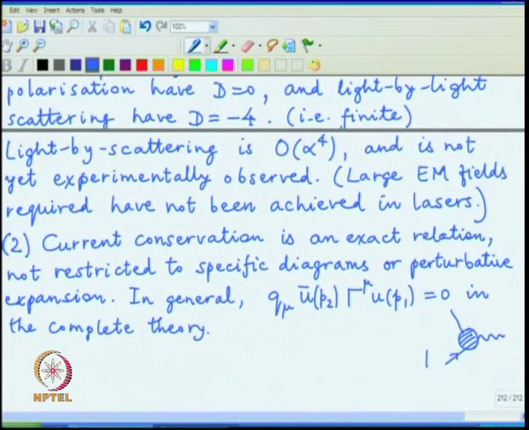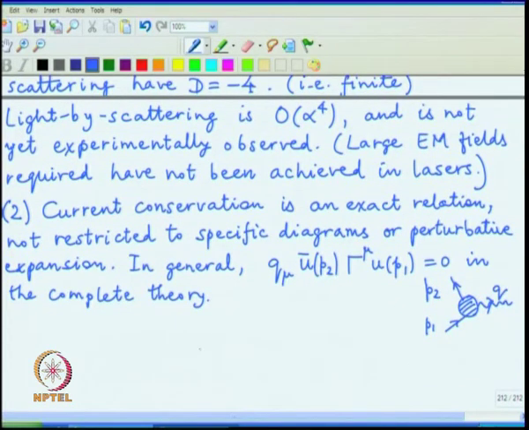There is a momentum P1 coming in, P2 going out, and Q is the momentum of the photon that couples to the vertex, and the identity must hold irrespective of whatever complicated stuff may be going on in the blob. So, what does this identity imply is something which can be now easily written down from this specific structure, and